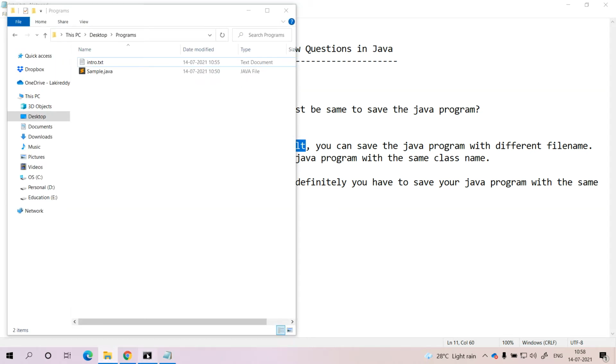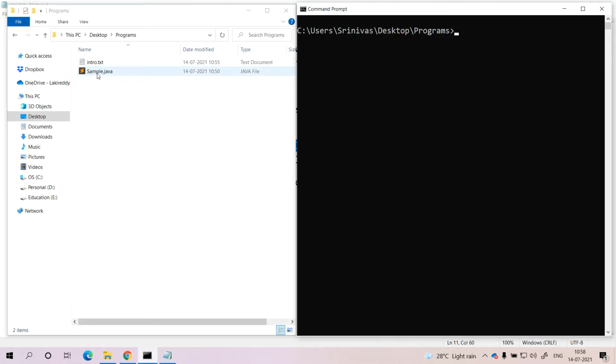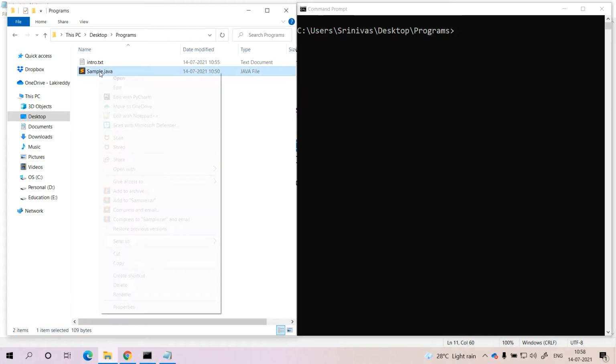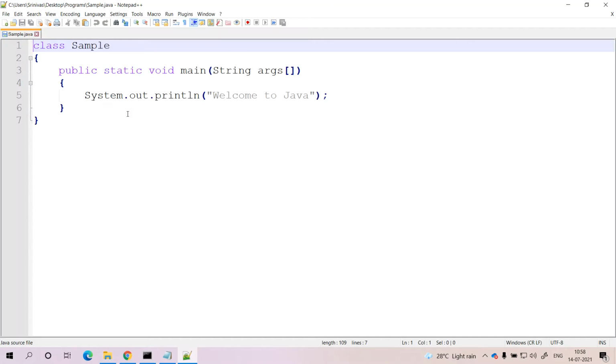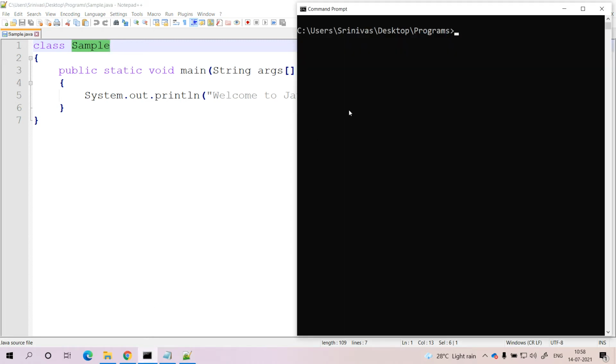Here I have one simple Java program. The program name itself is sample.java. Let me open this program. If you observe, the class name is sample and my file name is also sample. The class name is sample and the file name is also sample.java. There is no problem. Whenever we compile and run this program, javac sample.java, definitely you will get the class file for the sample class.